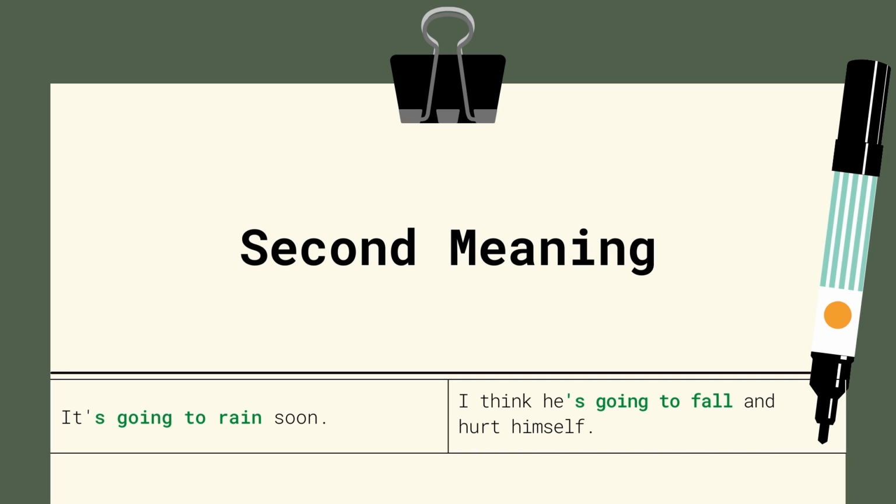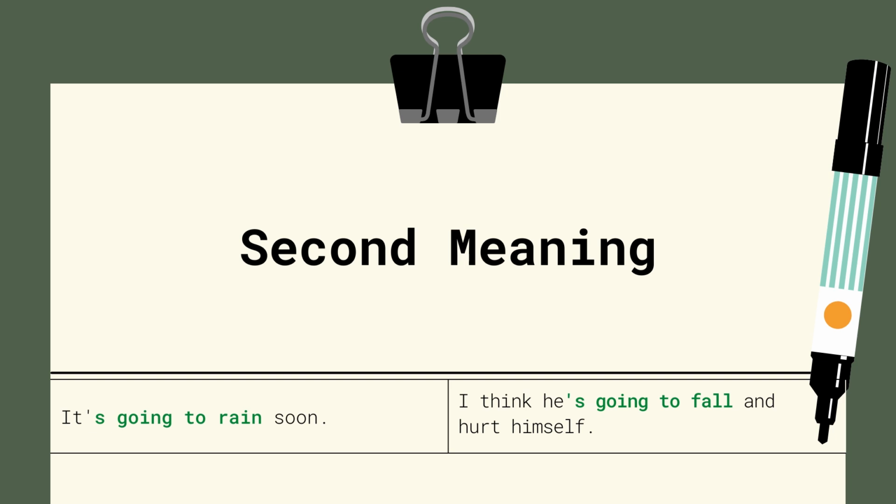Look at the gray sky. It's going to rain soon. So the words in green color indicate that something is going to happen in the future. We have some evidence and we believe that something is going to happen in the future. That's meaning two. It's very similar to meaning one in that it's talking about the future, something is going to happen in the future. But there's a difference.